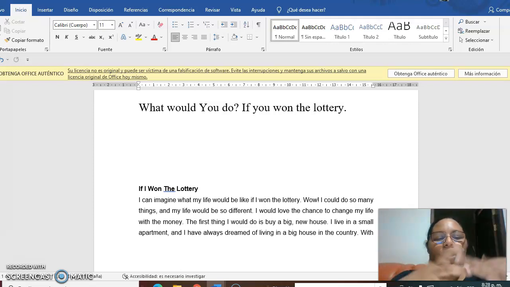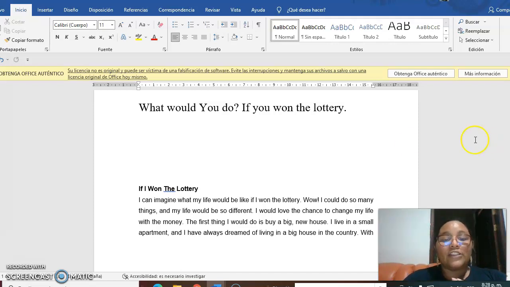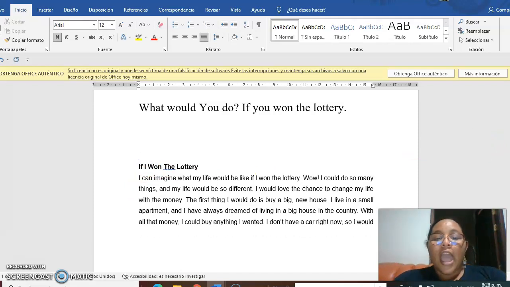But look at this example. If I won the lottery, I can imagine what my life would be like. Wow, I could do so many things, and my life would be so different. I would love to change my life with my money.